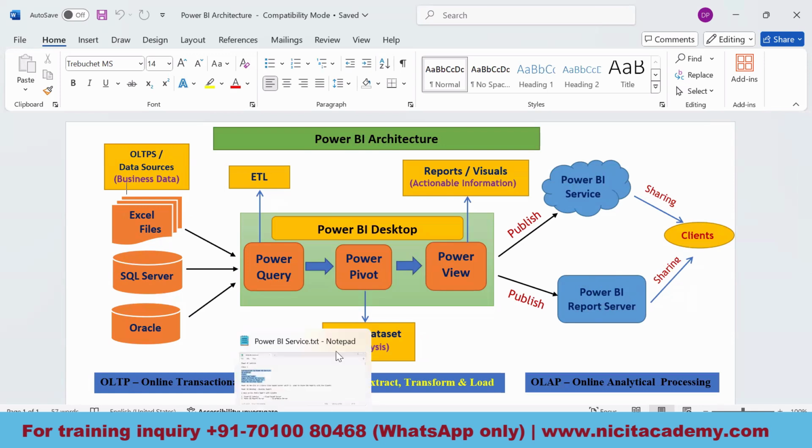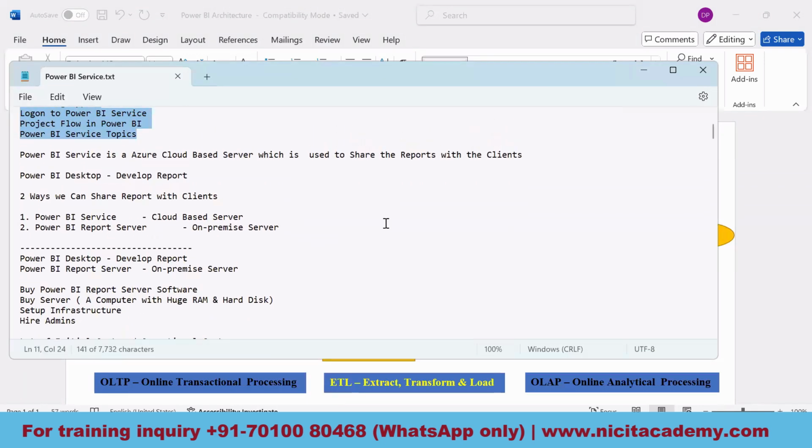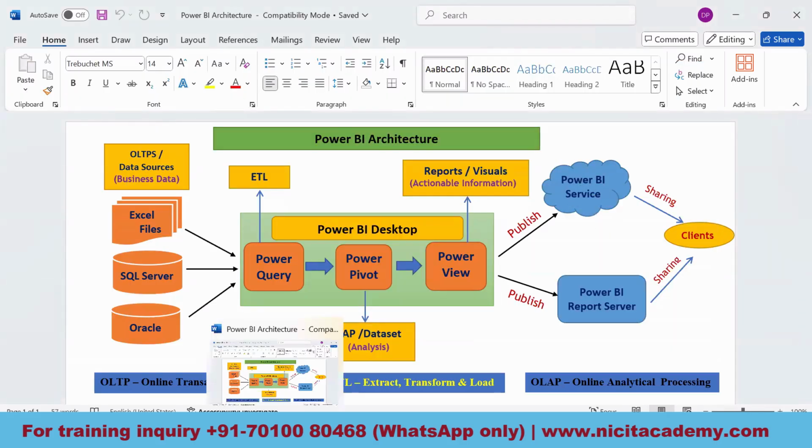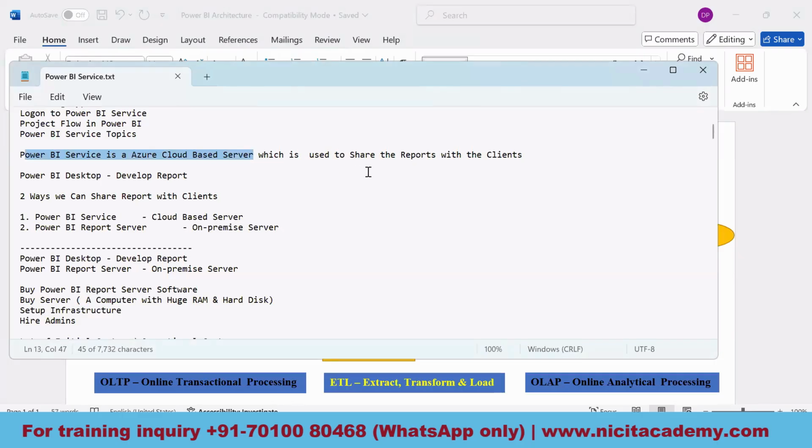So let's start firstly with the definition of Power BI service. Power BI service is an Azure cloud-based server which is used to share the reports with the clients. There is a cloud symbol here. So the primary purpose is to share the reports with the clients, and it is an Azure cloud-based server.